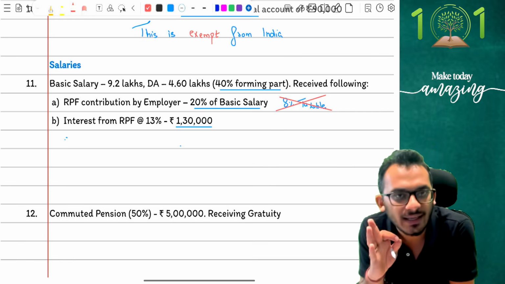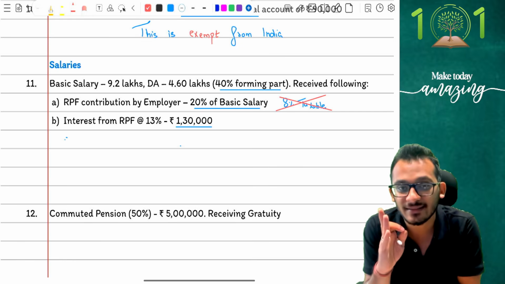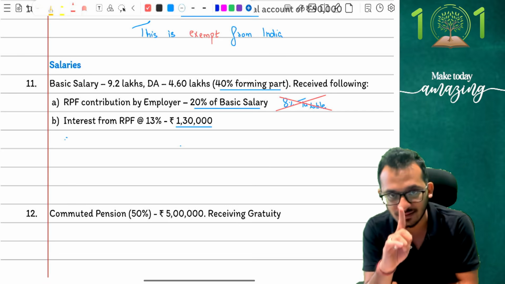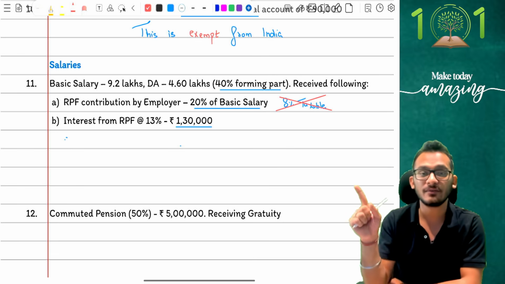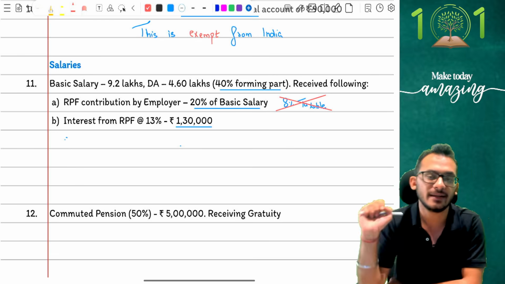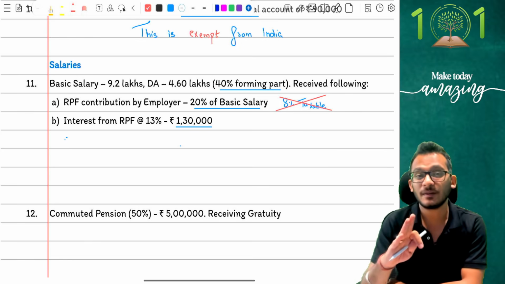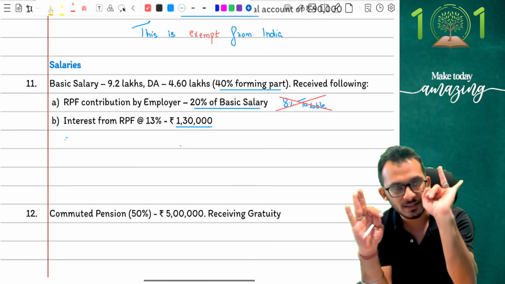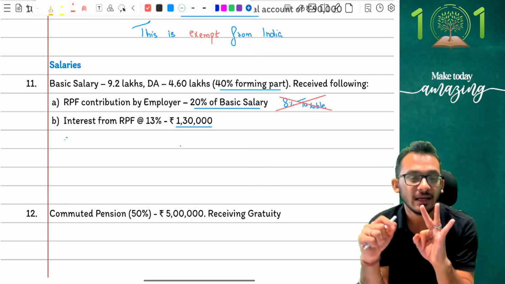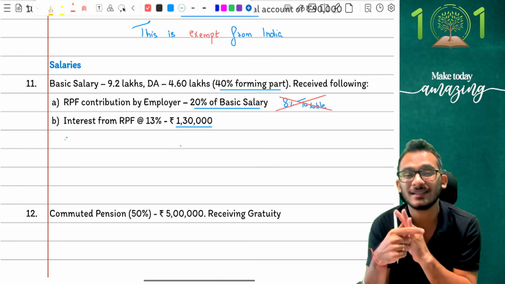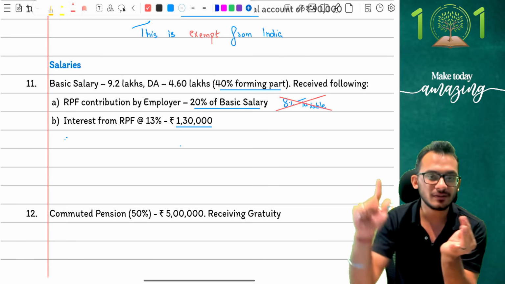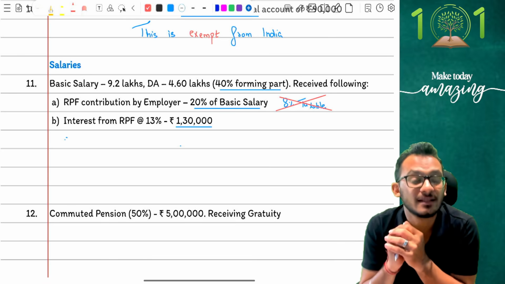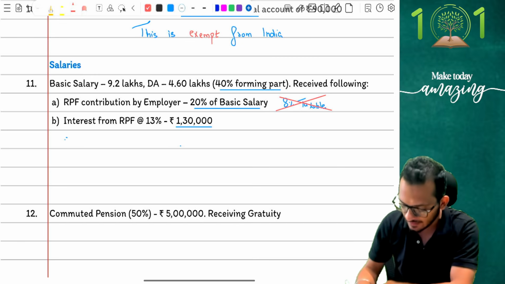Notice very carefully. Income tax does not say 12% is exempt. Income tax says 12% of salary is exempt, and that's the difference. Here they have given 20% of basic salary, whereas PF says it is 12% of salary, and the salary definition under PF is basic plus DA forming part plus turnover commission, which means unless you take all the three components, your salary definition is wrong. If you just use the basic as a condition, you are making a horrible mistake in examination, and that's something to be paid attention to. So yes, let's do this carefully.